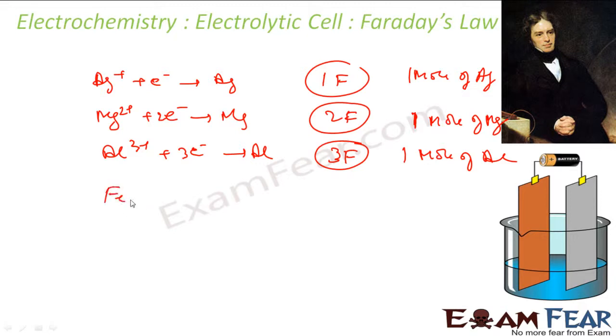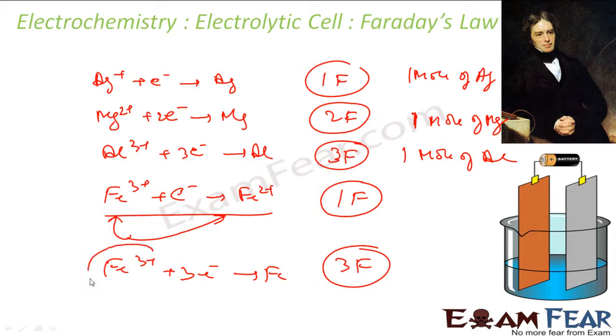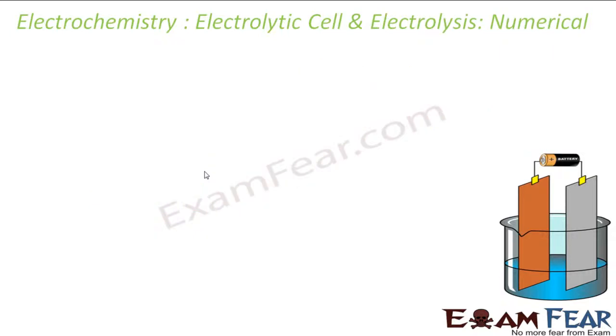Now, iron Fe3+, it takes 1 mole of electrons to become Fe2+, let's suppose. So I can say that 1 Faraday charge is required to reduce 1 mole of Fe3+ to Fe2+. But again, if it is Fe3+ and 3 electrons make it Fe, then I can say that 3 Faraday charge is required to reduce 1 mole of ferric to the iron state. But here, 1 Faraday charge is required to reduce 1 mole of ferric to ferrous. Correct. So let's take some numerical on this.